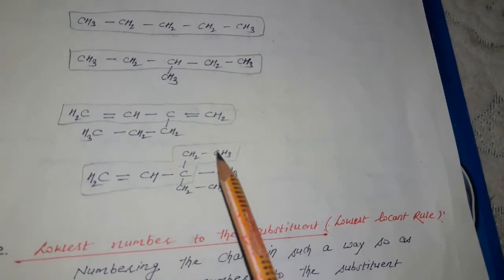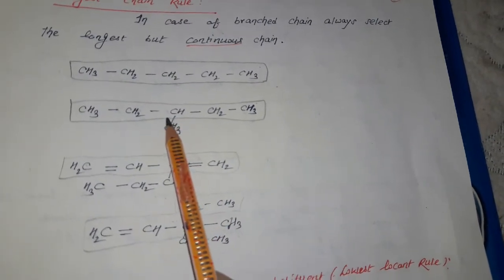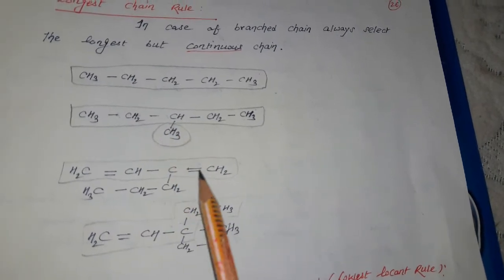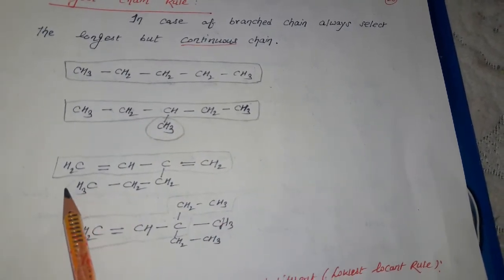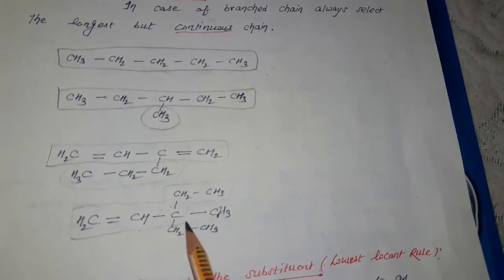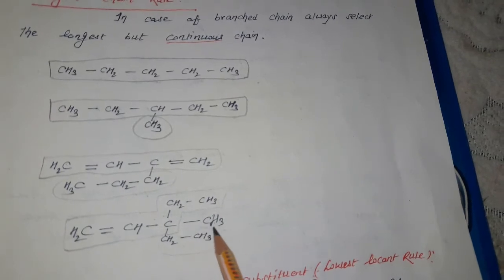Now after the chain, the groups left outside are called side substituents or small side chains. This is a propyl group, this one is methyl, this is the side substituent ethyl group, and this one is a methyl substituent.